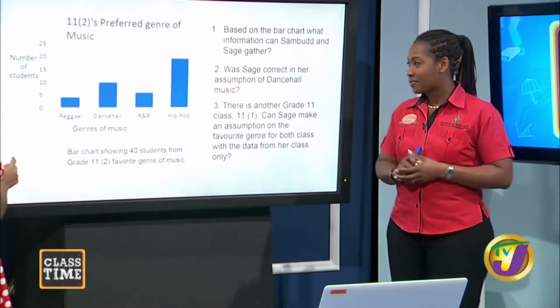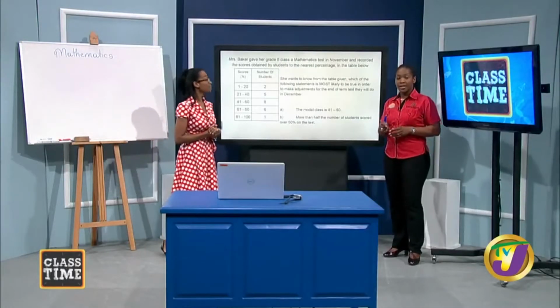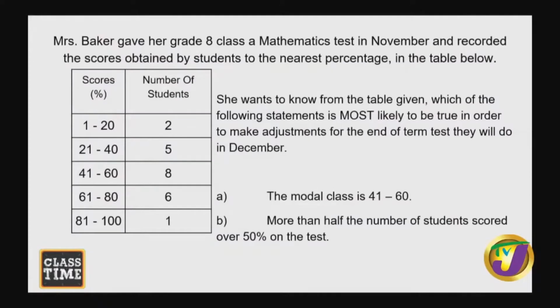All right. Let's take a look now at Mrs. Baker's class. Mrs. Baker gave her grade 8 class a mathematics test in November and recorded the scores obtained by students to the nearest percentage in the table below.